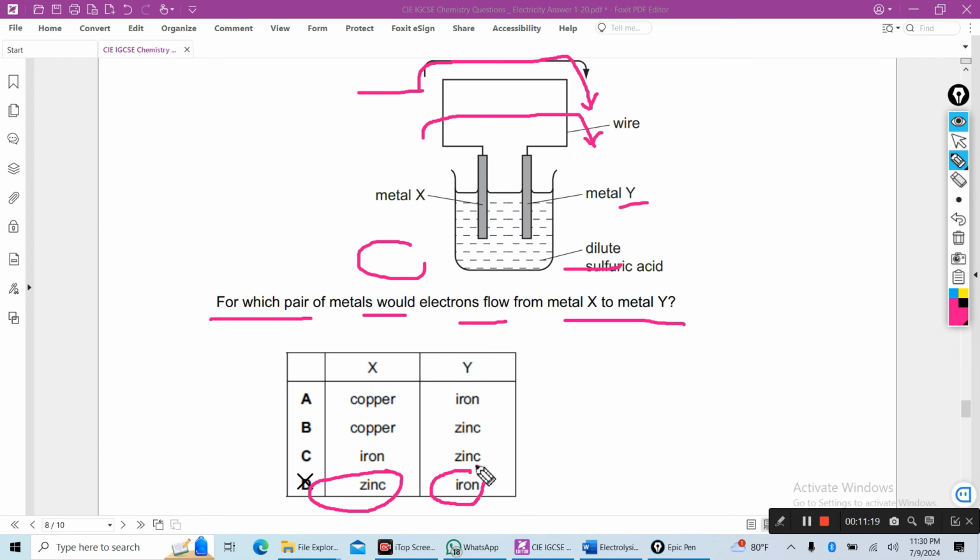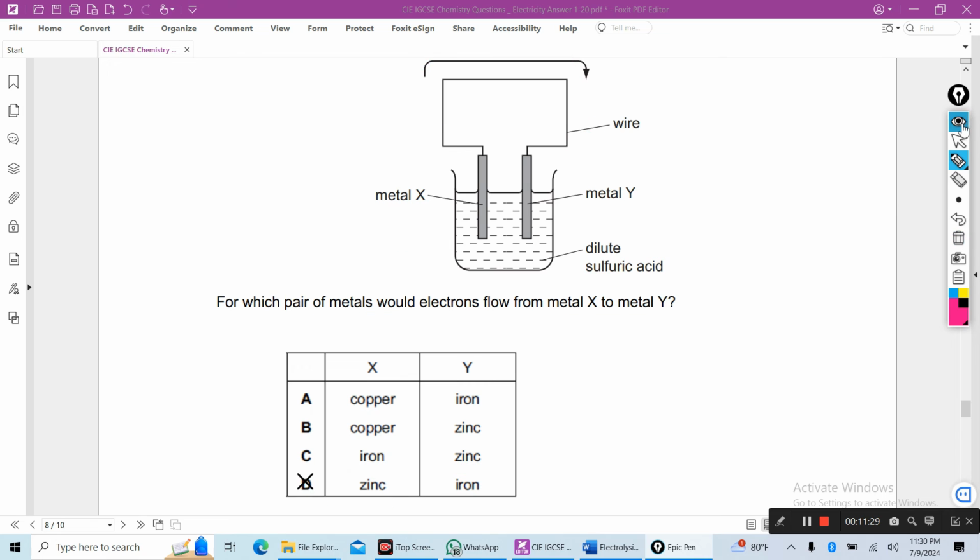Iron. So here X will be zinc, Y will be iron, because zinc is more reactive than iron. So zinc will be oxidized, zinc will give electrons, and iron is less reactive, iron will gain electrons.